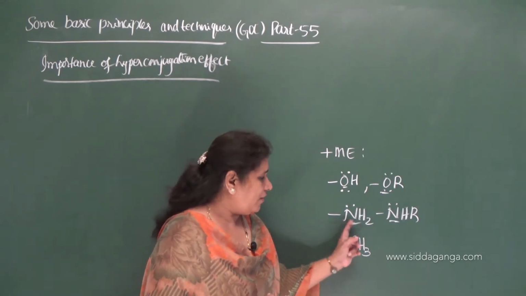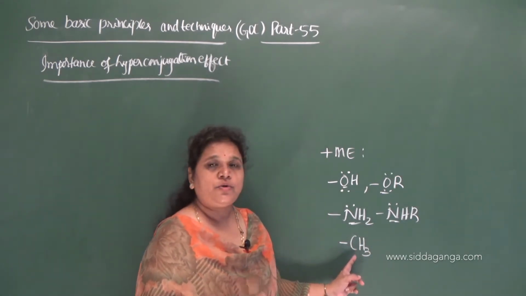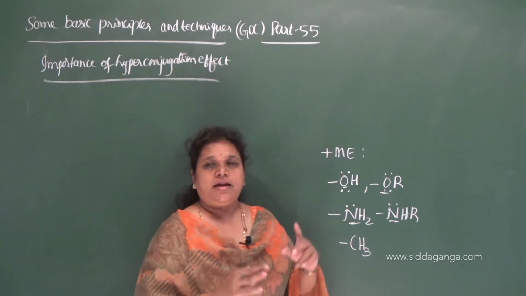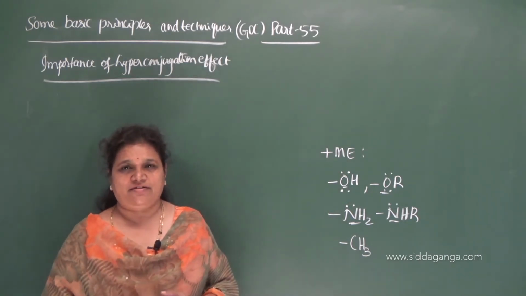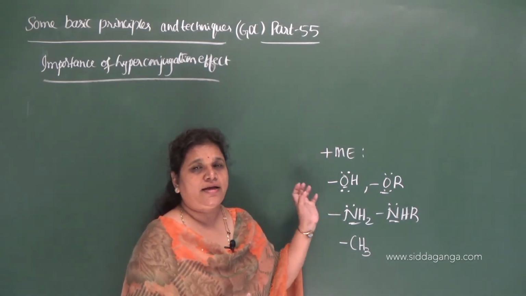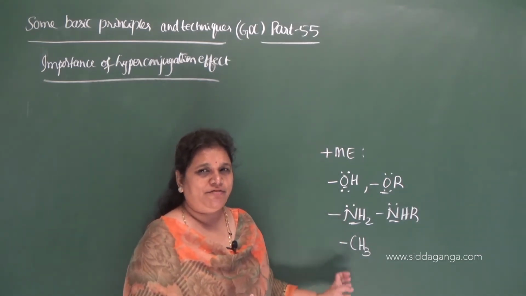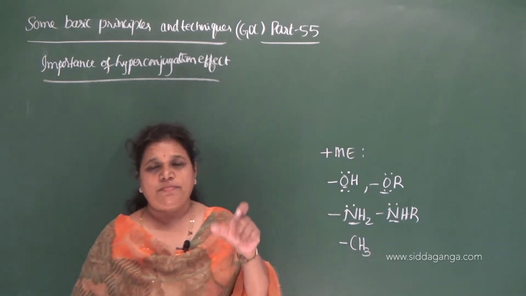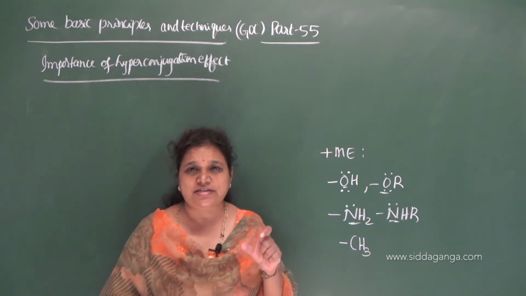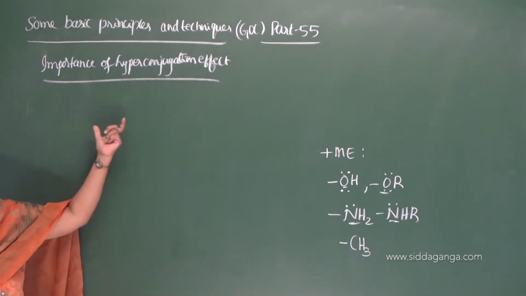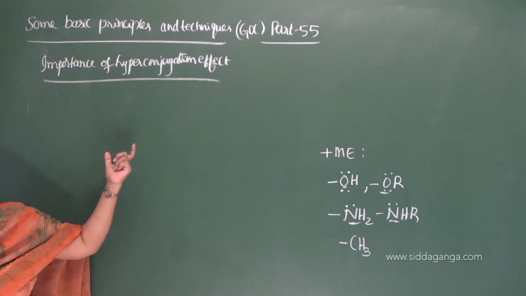Therefore, we cannot explain the ortho and para directing nature of the methyl group by the resonance effect or mesomeric effect, as it involves the interaction between pi bonds, or a pi bond and a lone pair of electrons. But as an exception, the ortho and para directing nature of the CH3 group can be explained on the basis of the hyperconjugation effect. Okay.